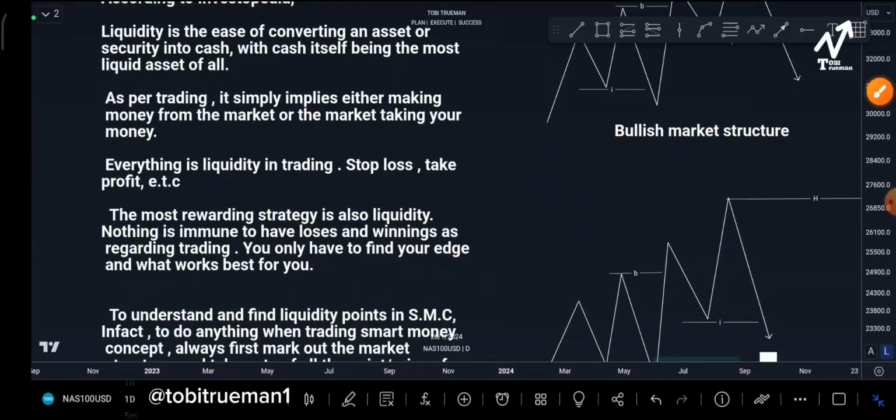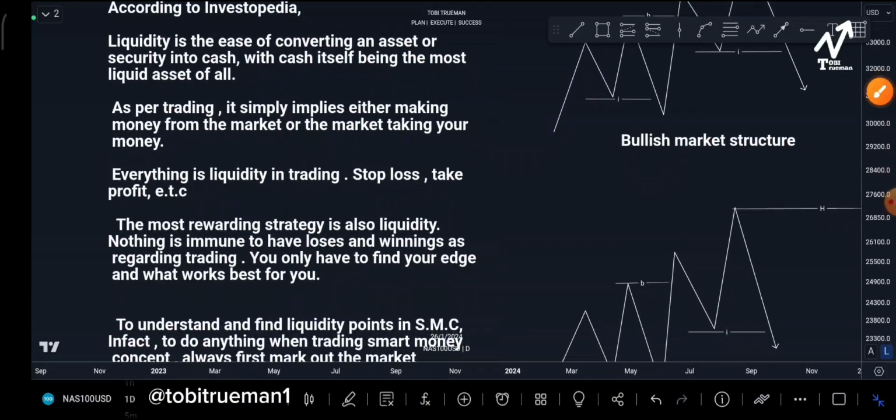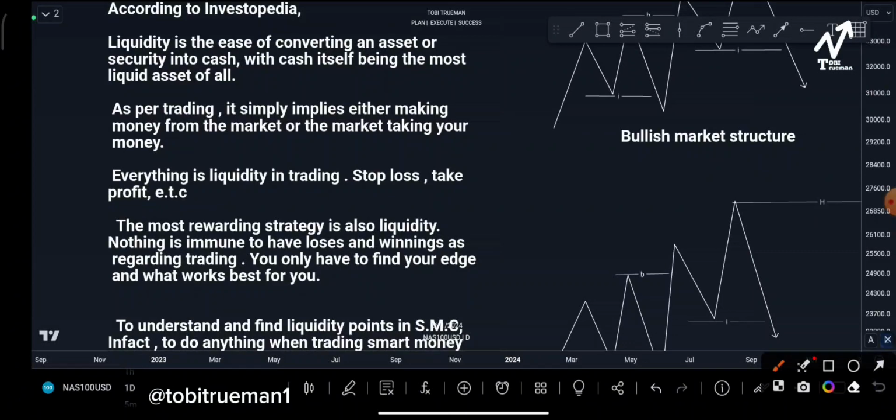As such, nothing is immune to having losses and winnings as regarding trading. You cannot say my trading is immune to losses and you can always be winning. You will make some losses, you make some winning, but the aim of every trader is to be able to have more winning than losses at the end of the day. You only have to find your trading edge and what actually works best for you.